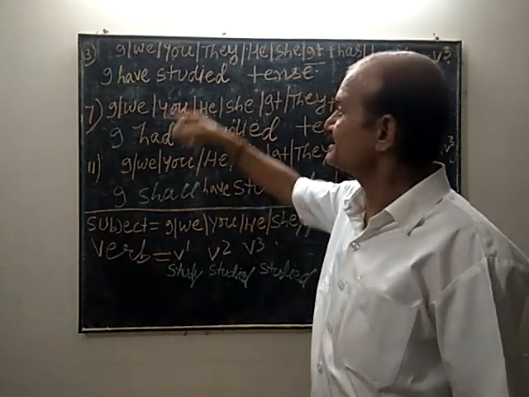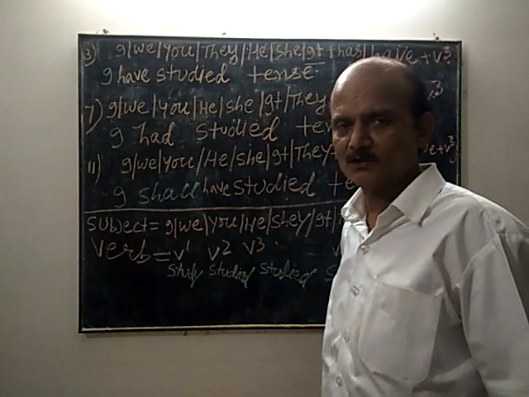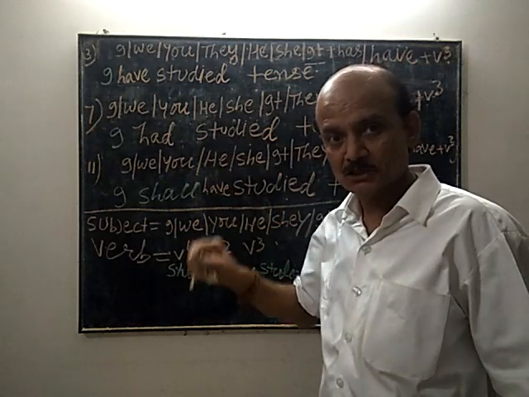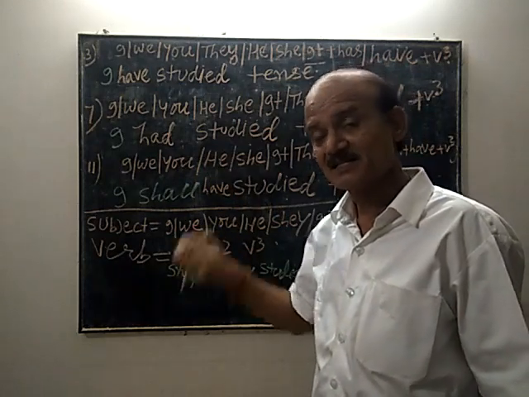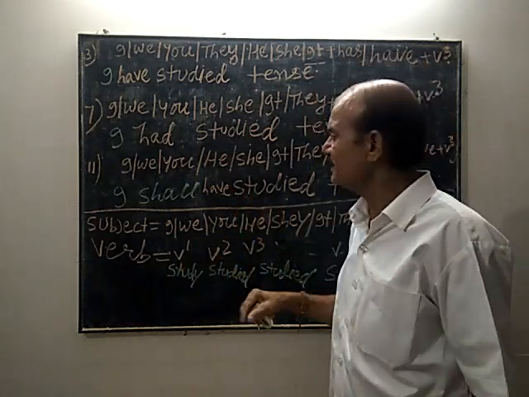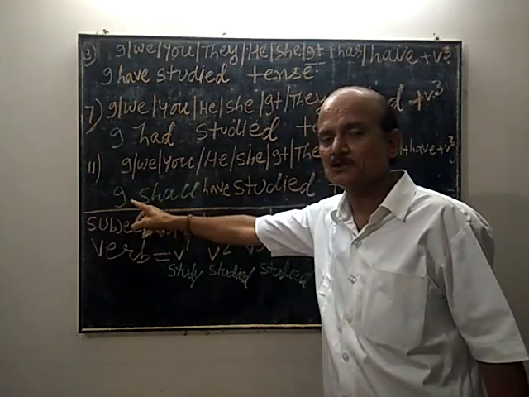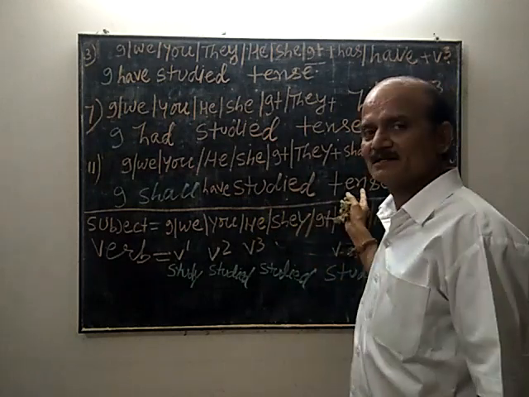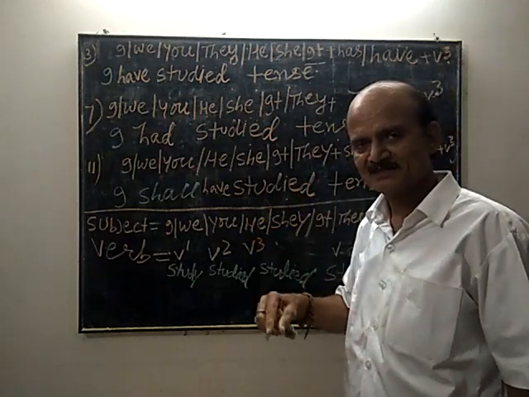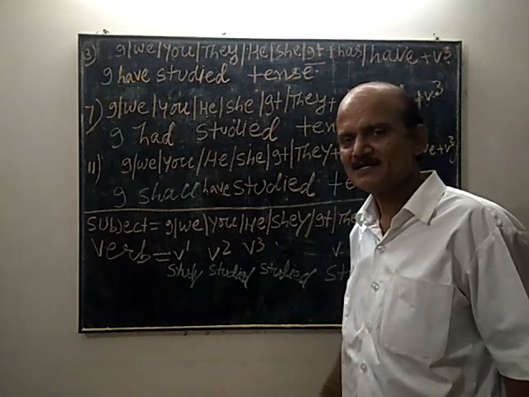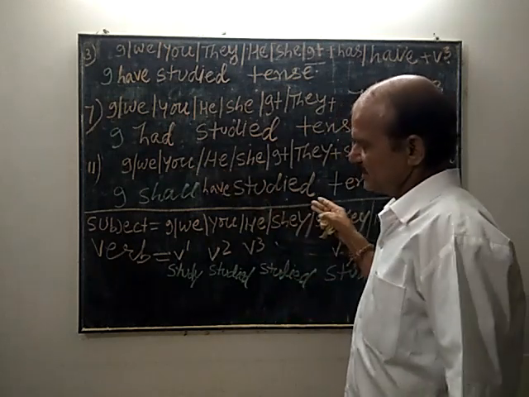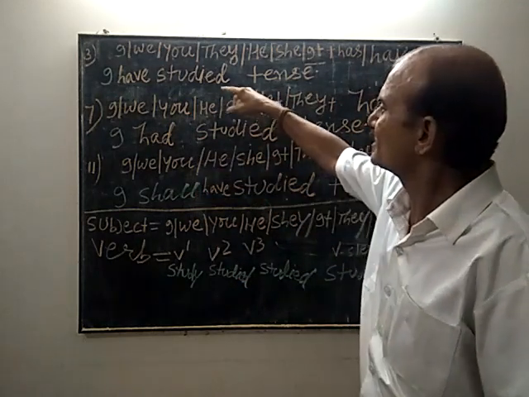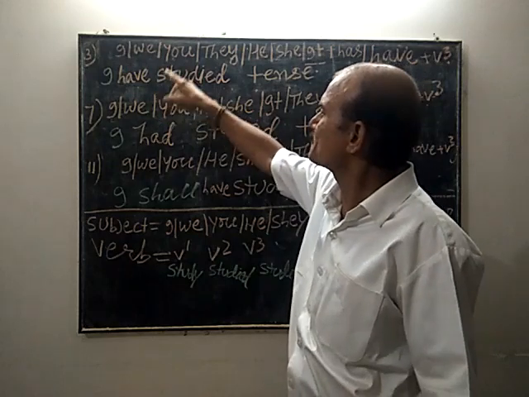But just as in the future indefinite I had told you, I and we take shall, but you, he, she, it, they take will. If we use you, you will have studied tense. They will have studied tense. He will have studied tense. She will have studied tense. This is the rough structure. I repeat for the sake of your understanding.